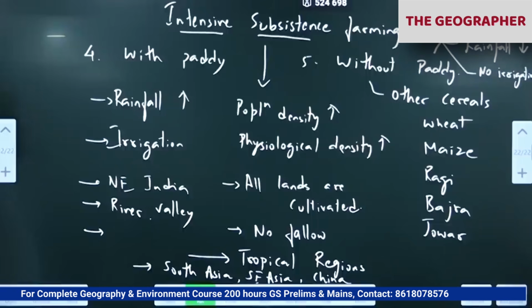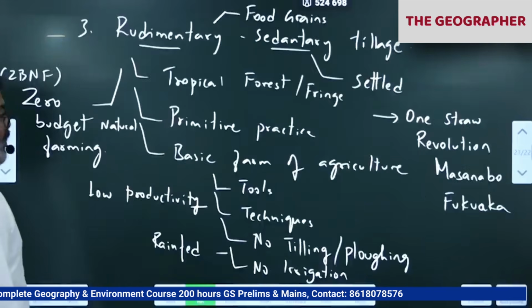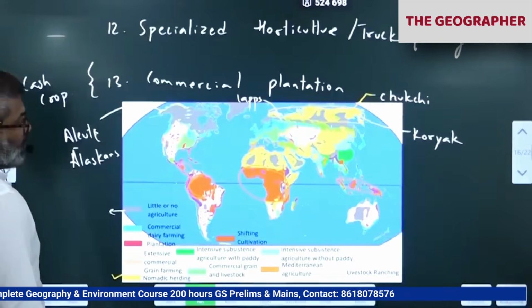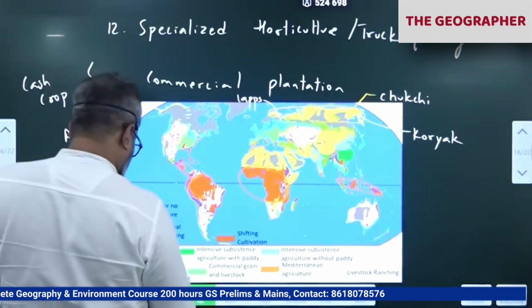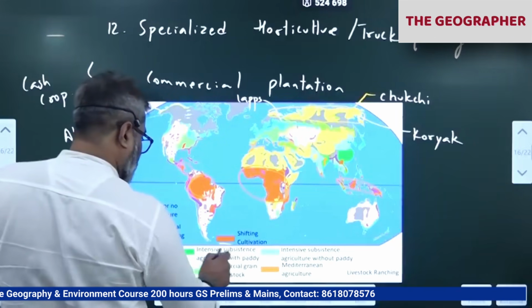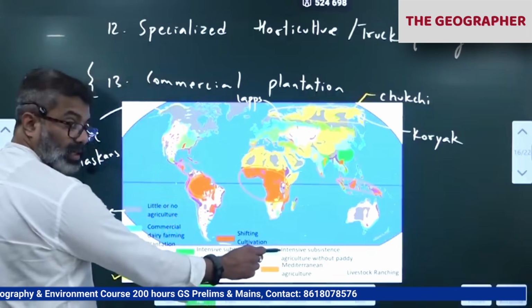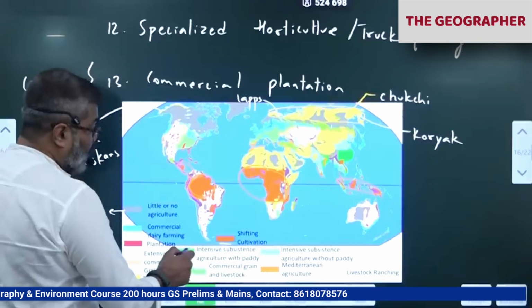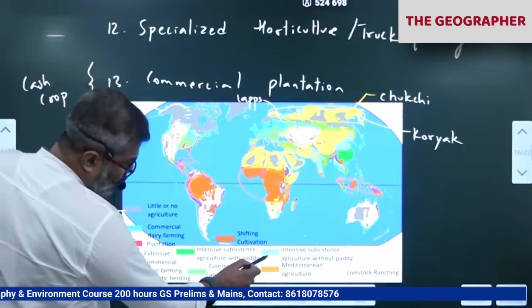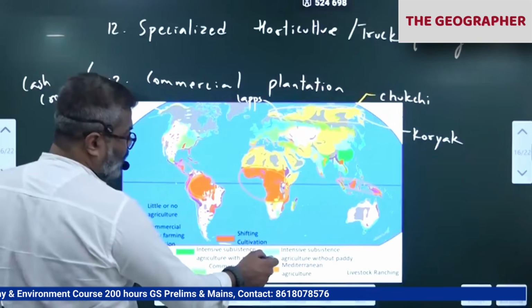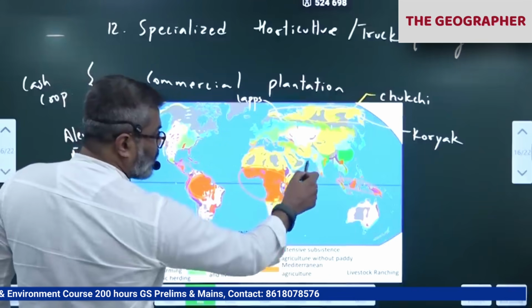So intensive subsistence farming is mostly in Asia. You can check that here on the map also. You can see here intensive with paddy, they have given here. Without paddy, they have given here. Same colors, green, dark green, and this is light blue, light green or something like that. See here, this area only they have given.